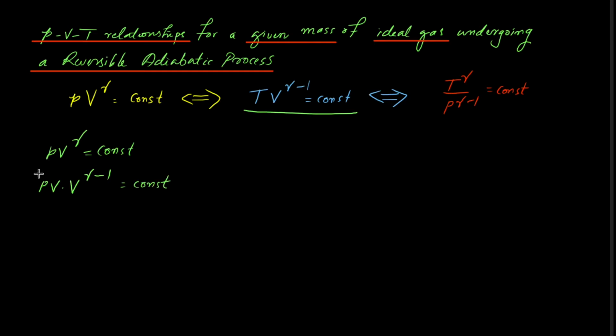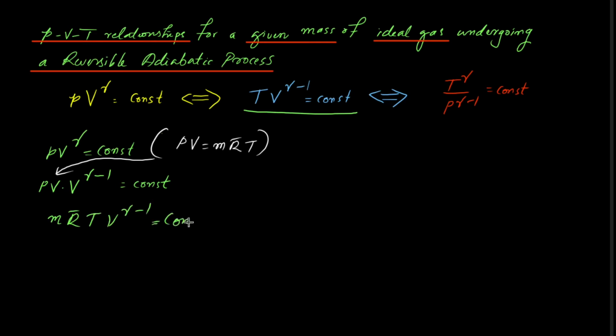And for an ideal gas we know that PV is equal to m R T. We substitute this here, and we get m R bar into T V raised to gamma minus 1 equal to a constant.